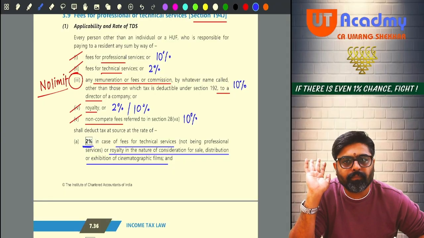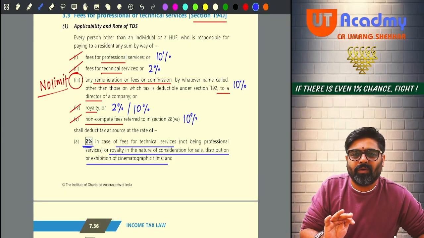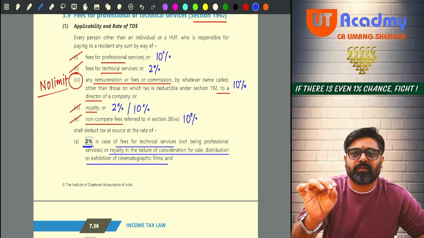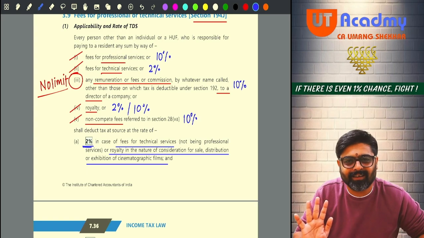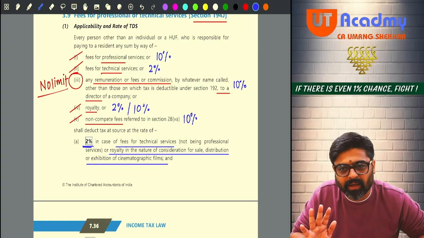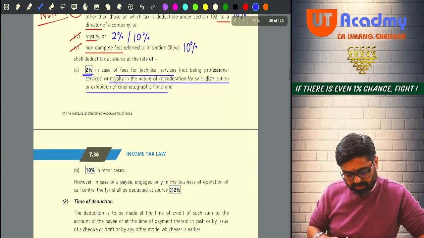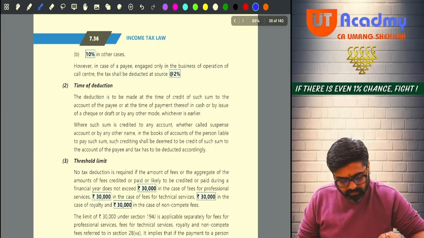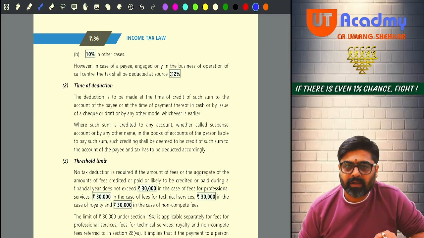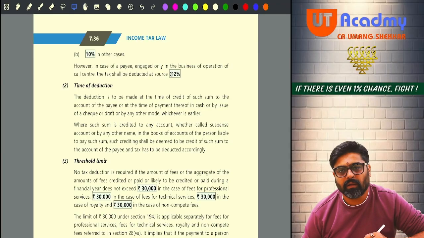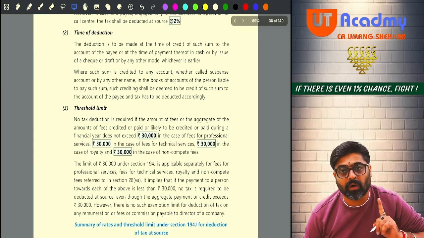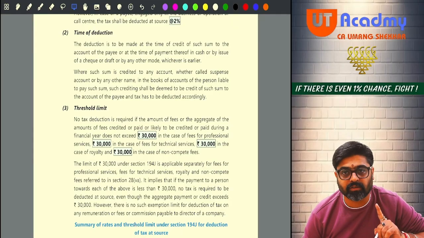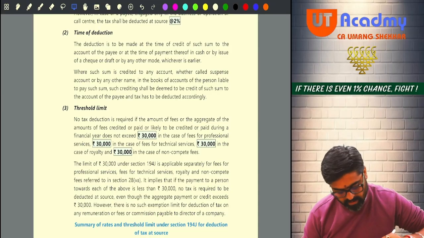Will you remember? So in this section, remembering the rates is a task. Otherwise this section is done. Okay, 194J is done. So when will the TDS be deducted? Payment or credit, whichever is earlier. What will be the threshold limit? 30,000. 30,000 threshold limit for all the payments except director's remuneration. There is no threshold limit for director's remuneration. Remember this, okay? Next one.